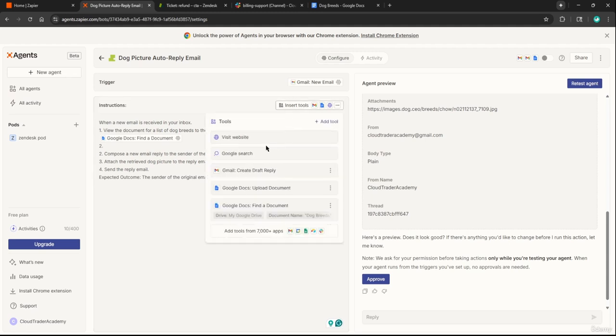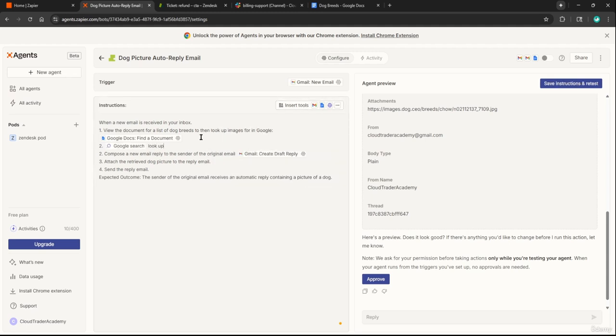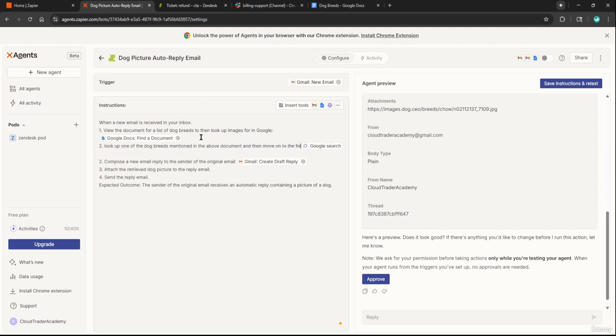Let's insert a Google search. I'll say look up, or let me go back. Before the Google search, I'm going to say look up one of the dog breeds mentioned in the above documents, and then move on to the following steps. We'll say look up one of the dog breeds mentioned in the above documents, make a copy of one of the images, and then do the following. Let me just renumber these. There we go. All right, so I think this should be okay.